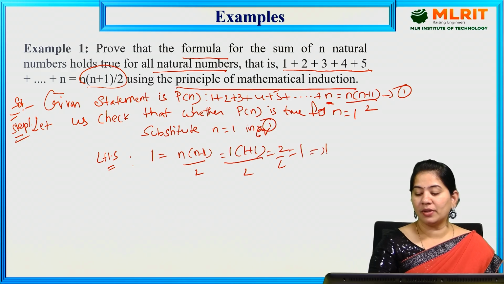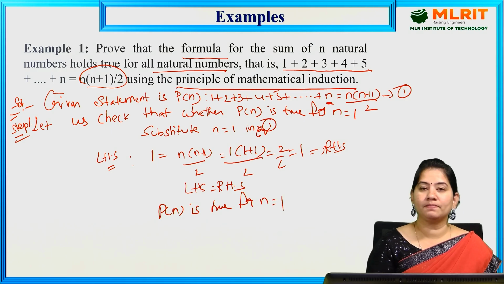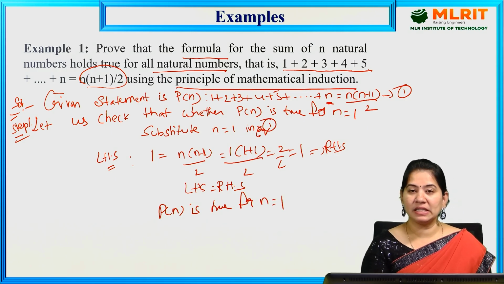So as LHS equals RHS, we can say that P of n is true for n is equal to 1. So here we have done only the first step. Then the second step is here.